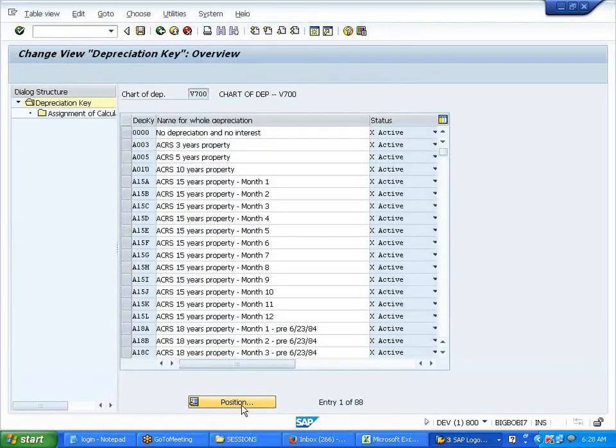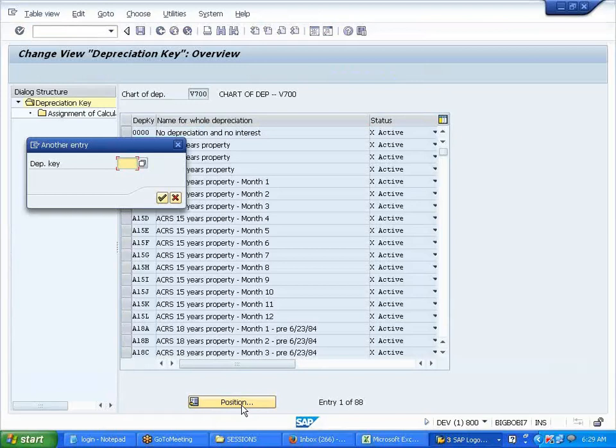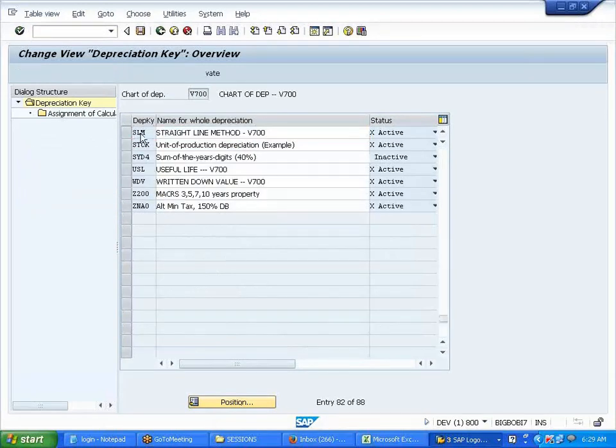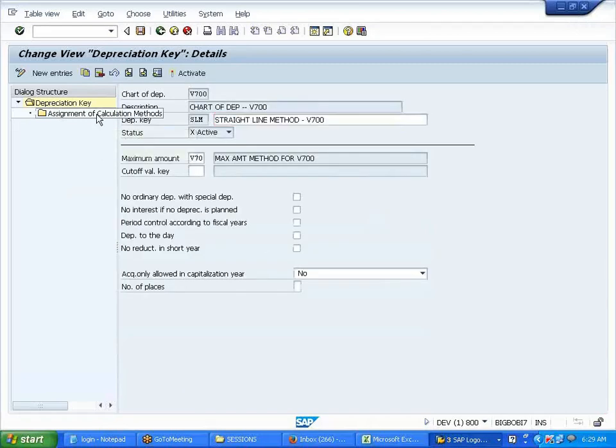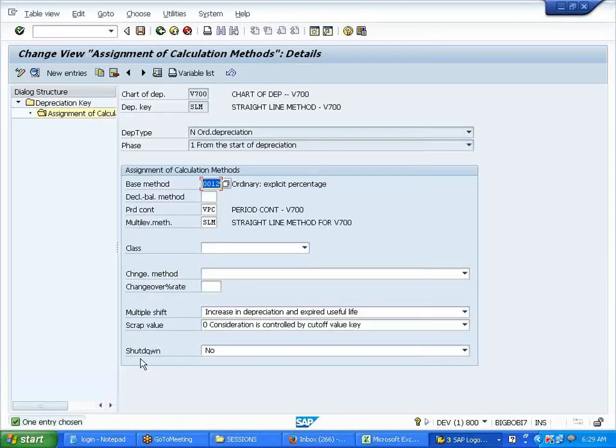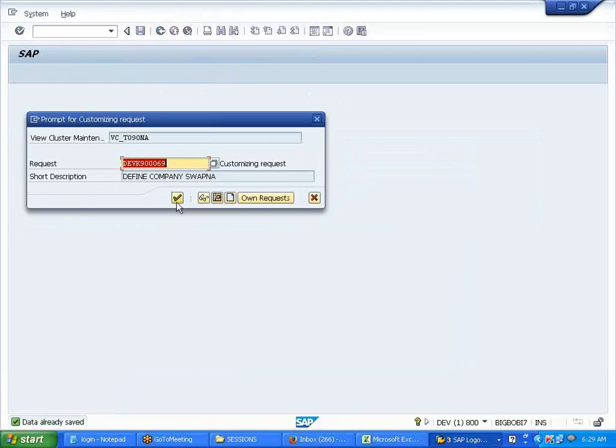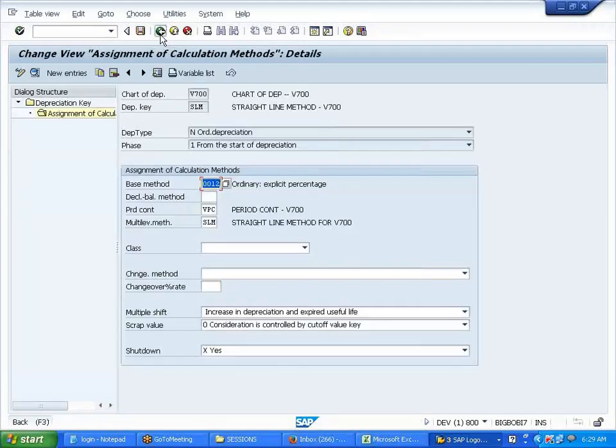the depreciation key SLM. Can you see here, shutdown. So what is this SLM method? Depreciation key. To my depreciation key, I'll activate this. Say yes. Okay, I'll save it. This is shutdown.